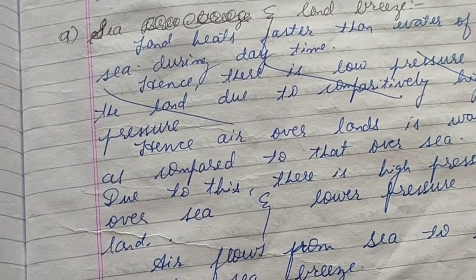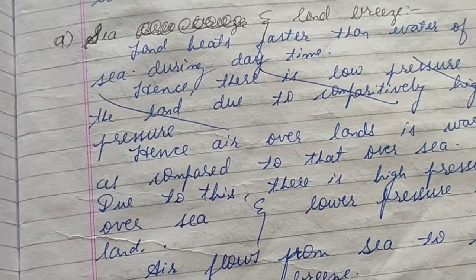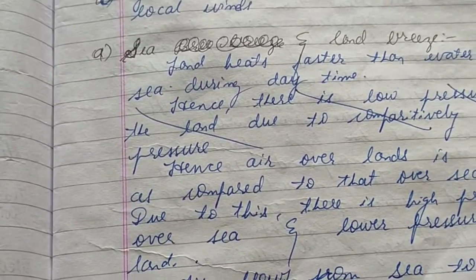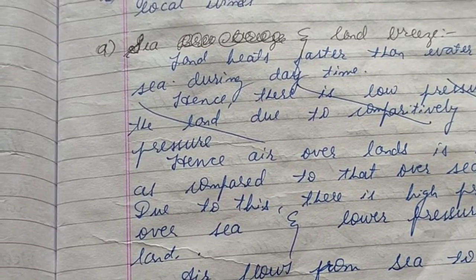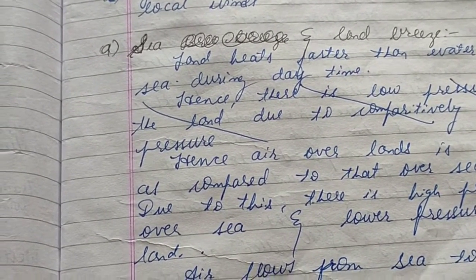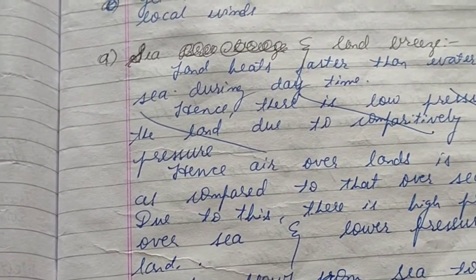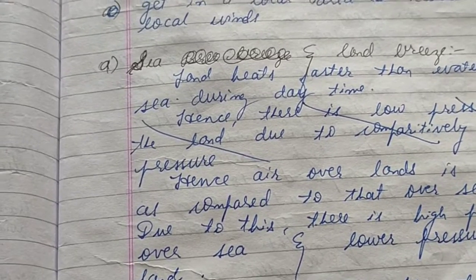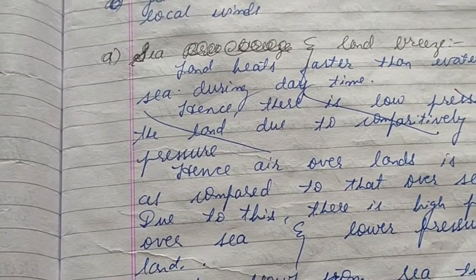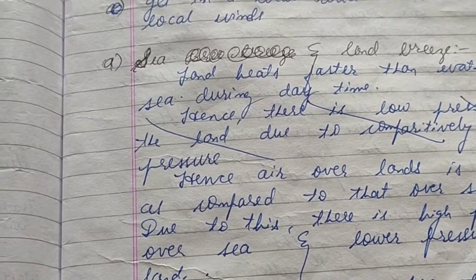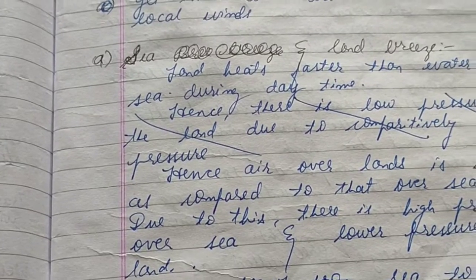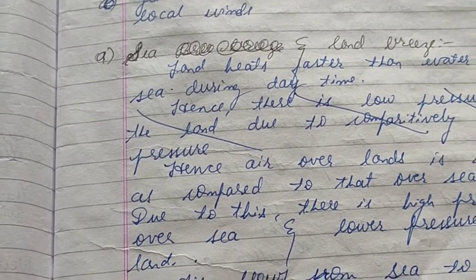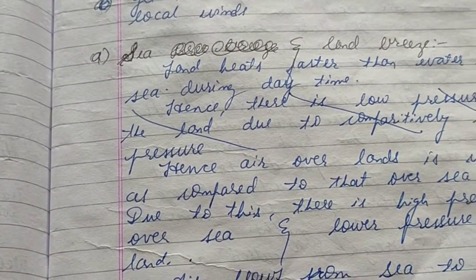Again, wind will blow from high pressure to low pressure. Hence during night, the wind will blow from land to sea. During daytime, wind blows from sea to land, and during night time, the wind blows from land to sea.